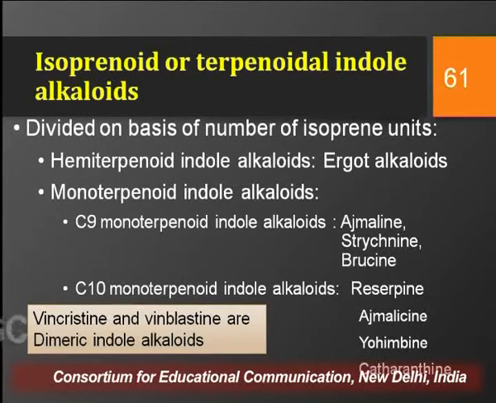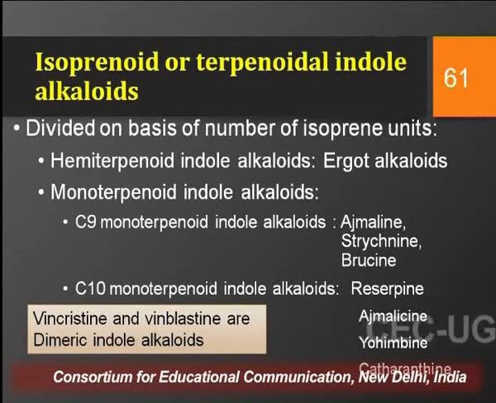And coming on to the monoterpenoid indole alkaloids, these are further categorized on the basis of the carbon chain length, and if the carbon chain length in the isoprene unit is of 9 carbons, then they form C9 monoterpenoid indole alkaloids, and the various examples of these alkaloids are ajmalin, strychnine and brucine. Ajmalin, we know, is found in the roots and rhizomes of Rauwolfia serpentina, and strychnine and brucine are found in the seeds of Strychnos nux-vomica.